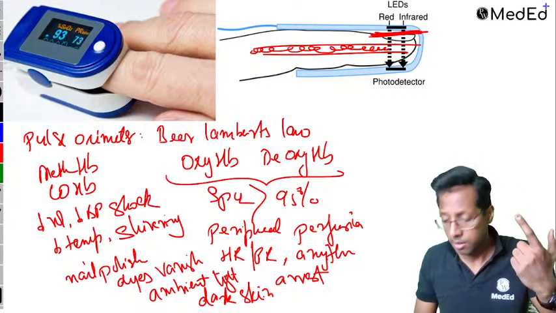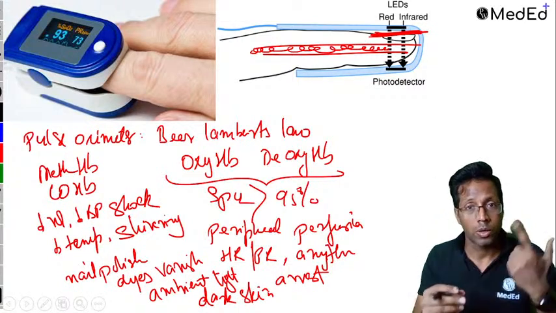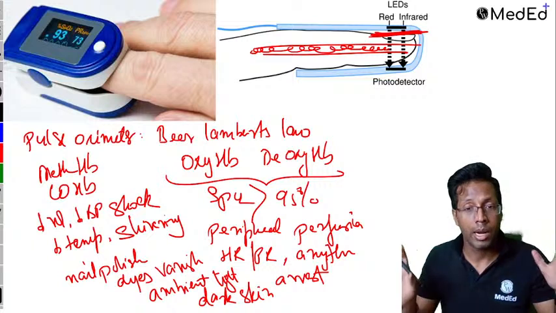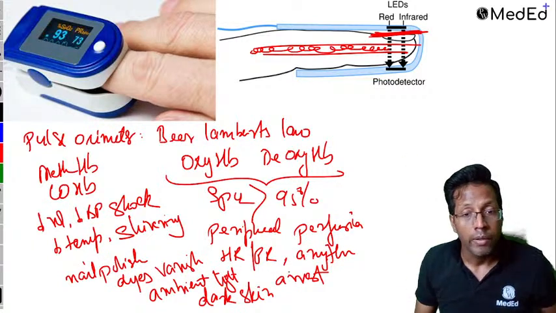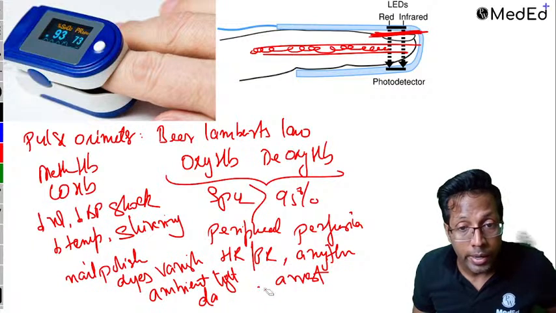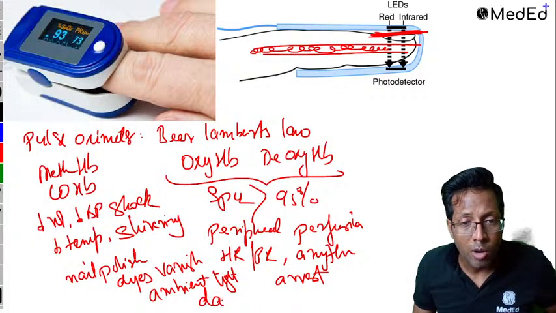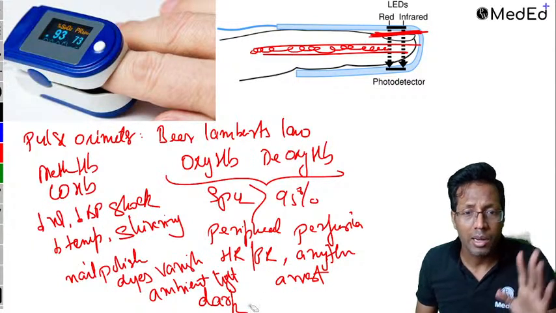पर मेरे skin पे ठीक आता है. I have checked mine also, it works. Books have mentioned ambient light, dark skin. Ambient light means a lot of light in the room. So books have mentioned that, and dark skin also, right? But these 2 points are normally not valid. In fact, nail polish भी pick up कर लेता है कभी कभी.